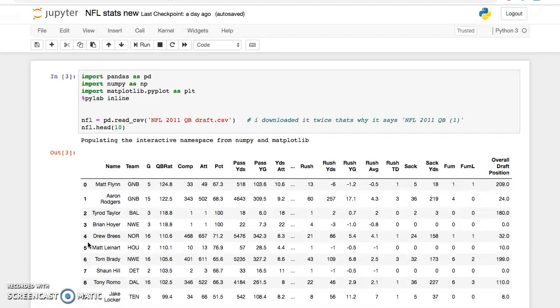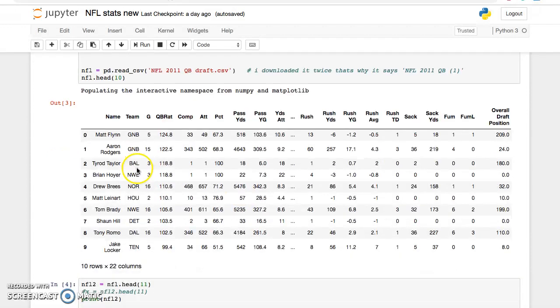Another cool thing we wanted to work on is because this happened 7 years ago, and the numbers you see now aren't the same numbers that you saw 7 years ago. So a lot of these stats have changed, and a lot of these numbers are numbers that you just don't see anymore when you watch the game today.